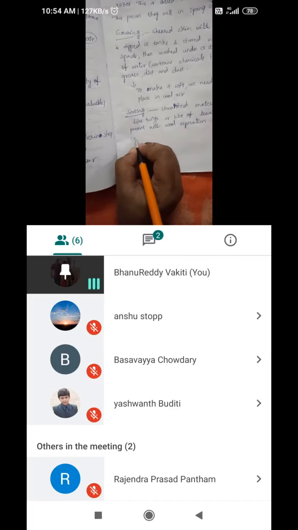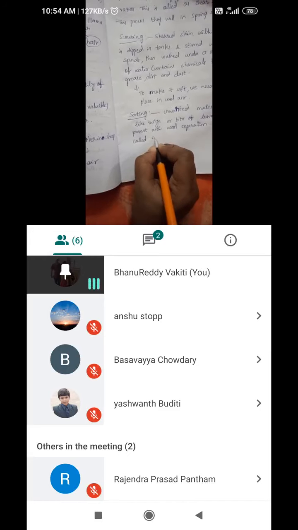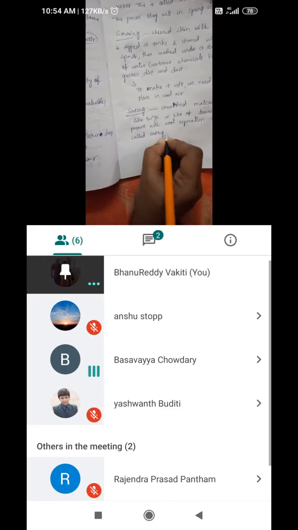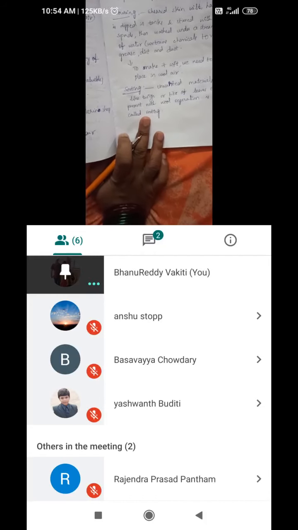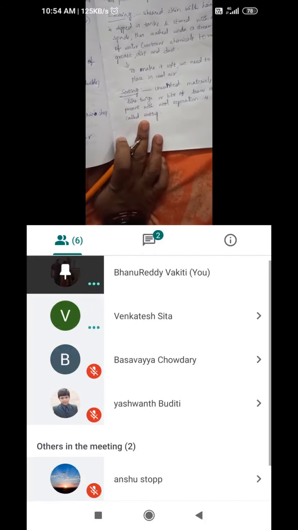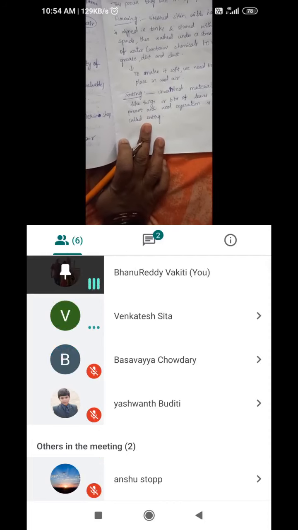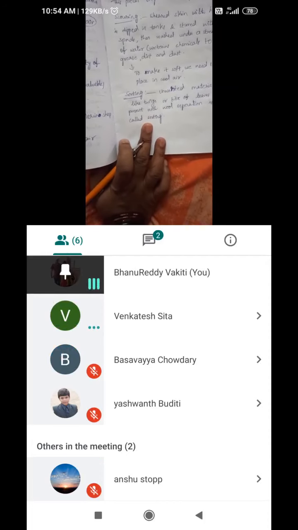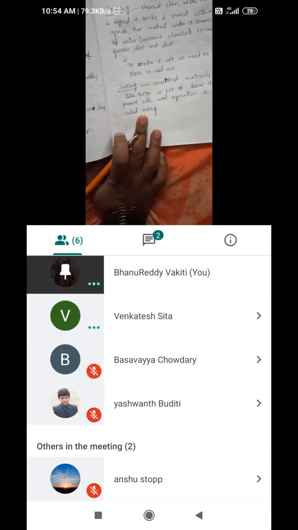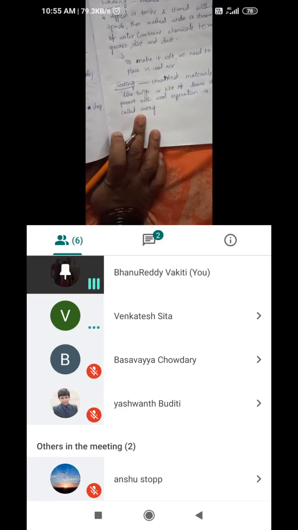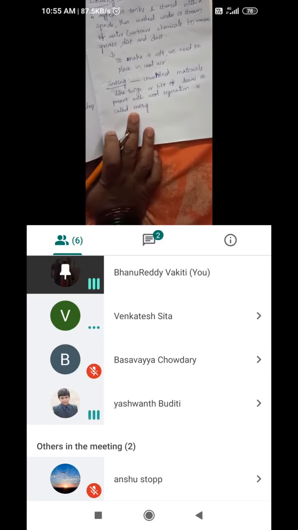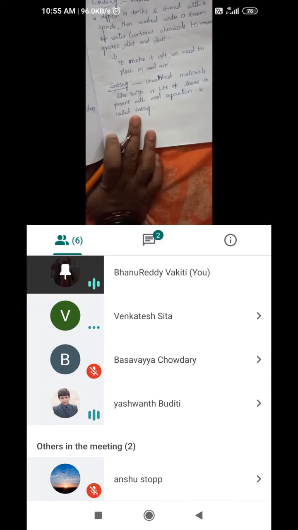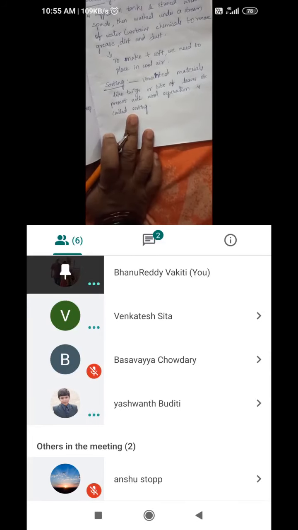Separation is called sorting. Yatishwar, are you there? Very good. Dharani? Yes, Dharani, Nasiha, Yatishwar. Venkateshwarlu is not there. Shriyansh and Yashwant. Only 6 members are here. Shravya is absent. Shriyansh is there.